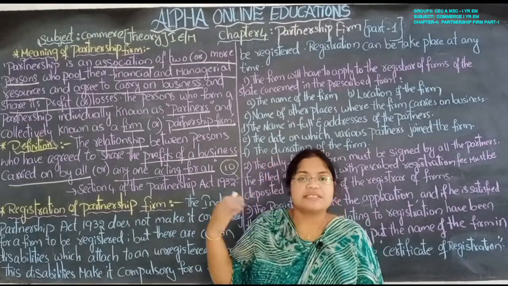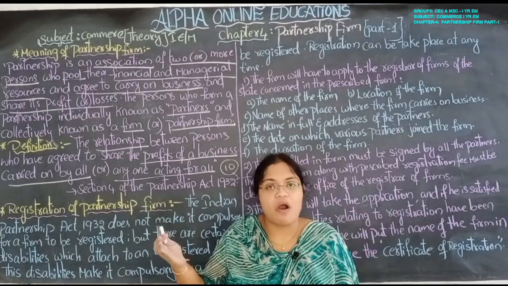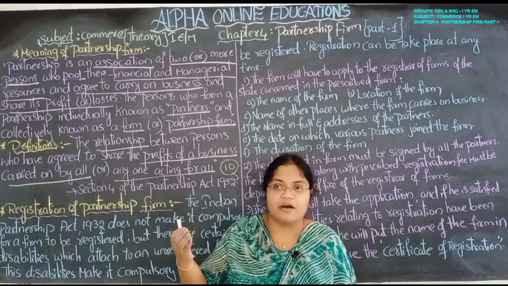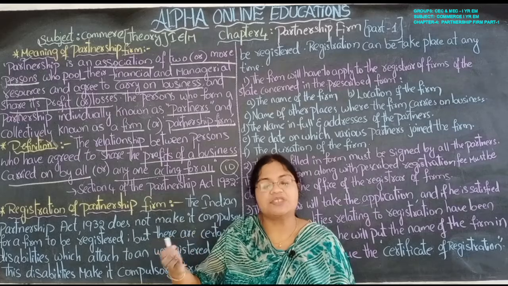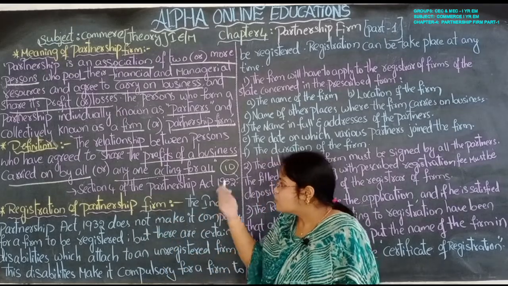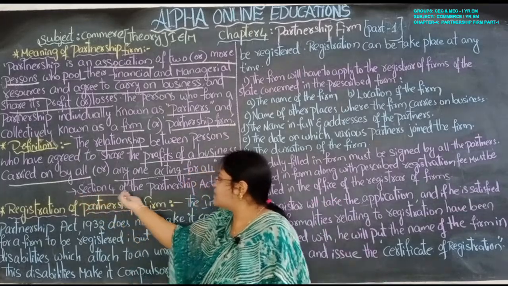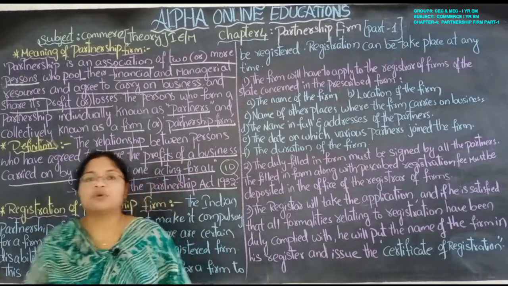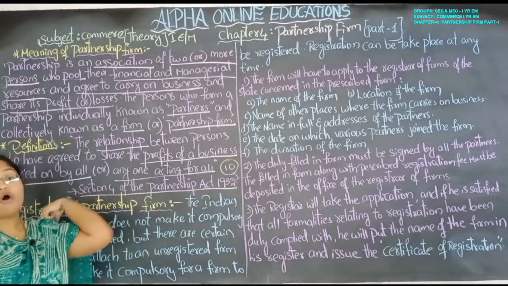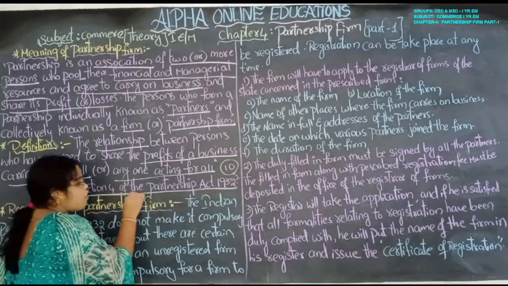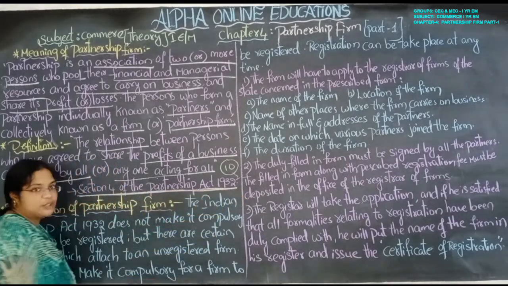So when we are discussing the types of partnership forms, or types of partners, then you will get the complete idea. In the next sessions, you will get the idea of what the types of partners are. So these definitions are given according to Section 4 of the Partnership Act 1932. You have to always remember the sections along with the acts. Section 4 of Partnership Act 1932.